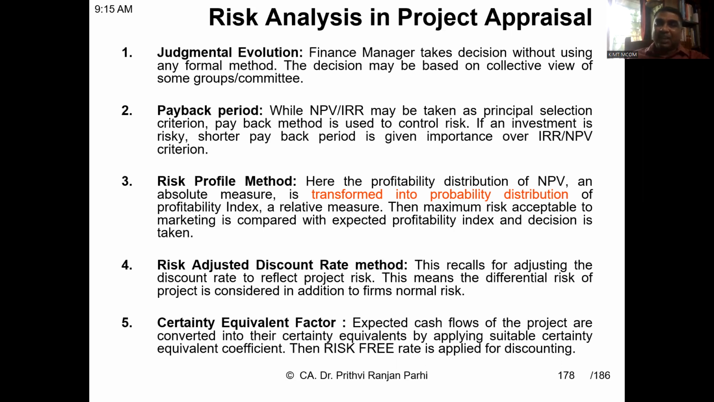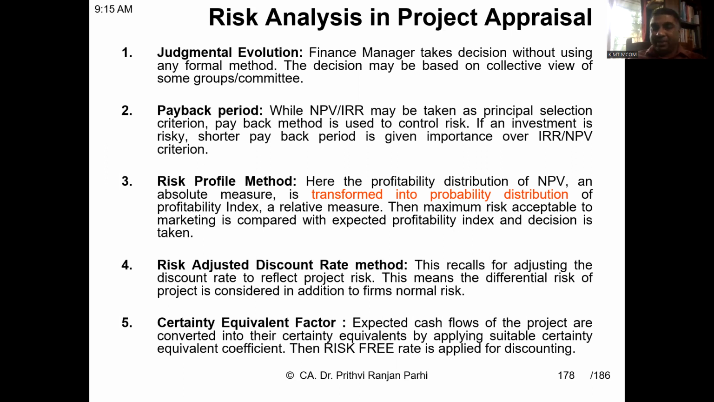Then the fourth method is the risk-adjusted discount rate method. Future cash flows are discounted to arrive at the present value. Now, this discount rate gets adjusted to reflect the project risk. That means if there are two projects, one with more risk and another with less risk, you'll be discounting at a risky rate. If the project has more risk, the discount rate will be more. That is one more way of incorporating risk in your decision process.